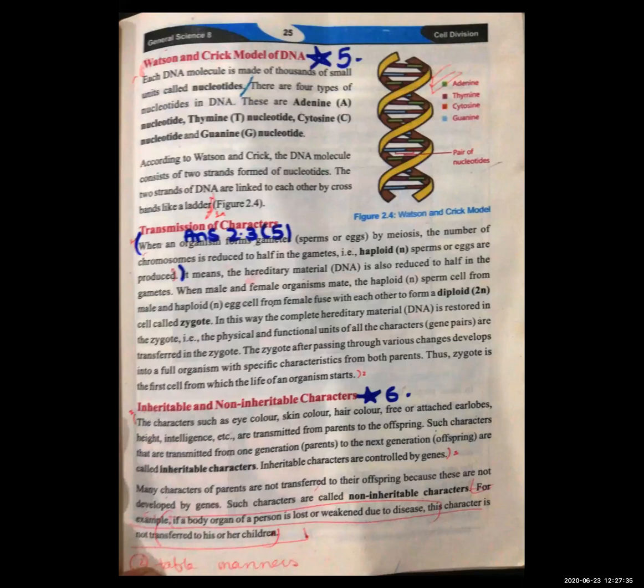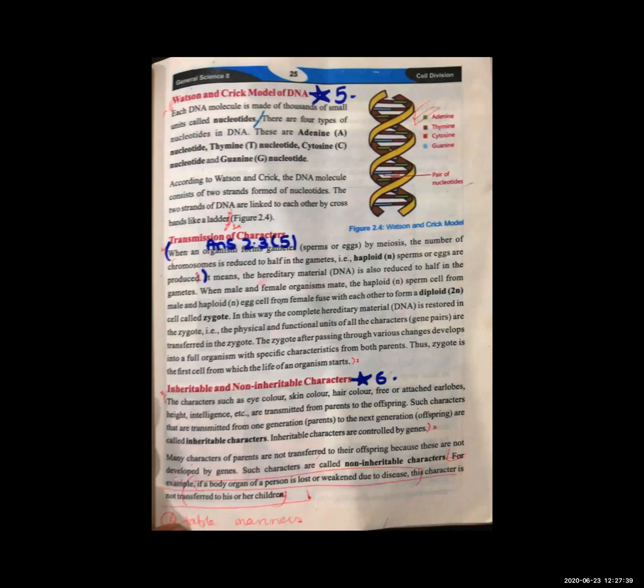We have only done a basic study, we didn't go in depth, so that you just understand what is chromosome and what is DNA. Now there are different models presented for DNA, as many scientists have worked on it. One says this theory is right, this is not. Currently, what we are going to study is the Watson and Crick model, and this is the name of the scientists, Watson and Crick.